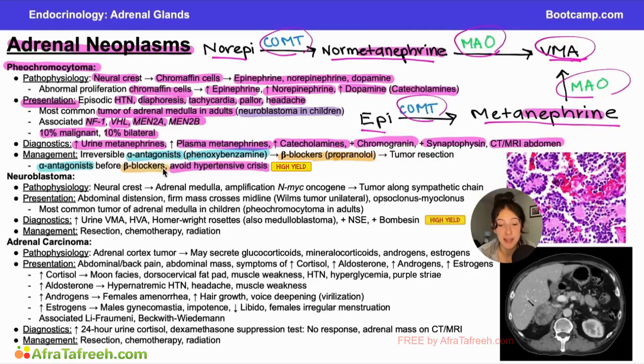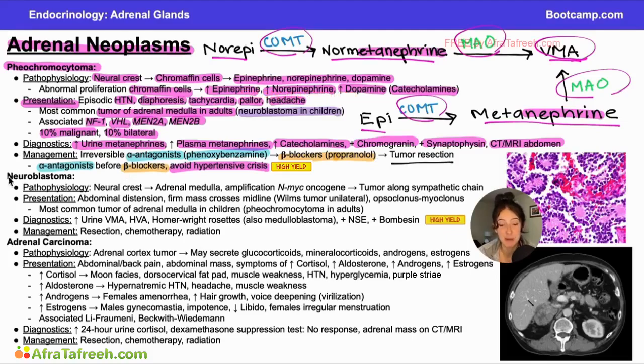By contrast, beta blockers, while they're great at slowing the heart rate down after we've already decreased the systemic vascular resistance, have the effect of increasing tone at the vessels. So if we gave someone a beta blocker first and they had a pheochromocytoma, this would block the effects of epinephrine and norepinephrine, increase systemic vascular resistance, and then cause a hypertensive crisis. So very important that you give the alpha antagonist before the beta blocker. A comes before B, and only once the pressures are controlled can you consider this patient for tumor resection.